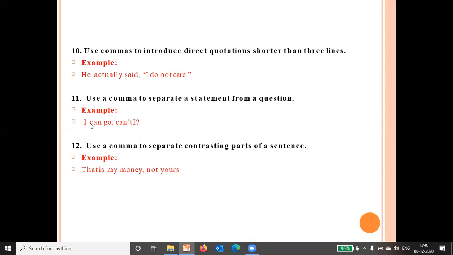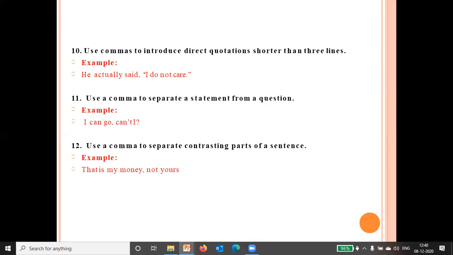Use a comma to separate a statement from a question. Now when a sentence has two parts, first is a statement and second is a question, we can put a comma between them. I can go, this is a statement, and this is a questioning part: can't I?